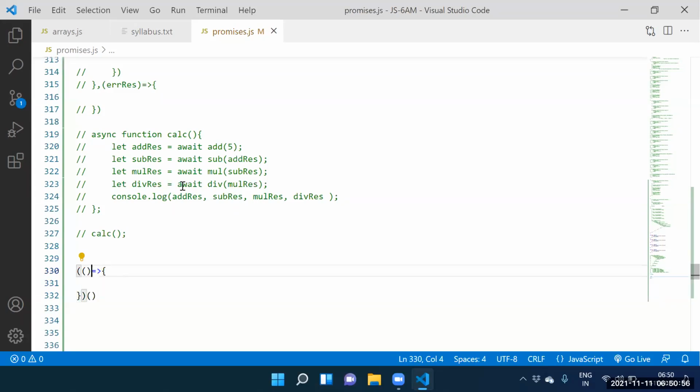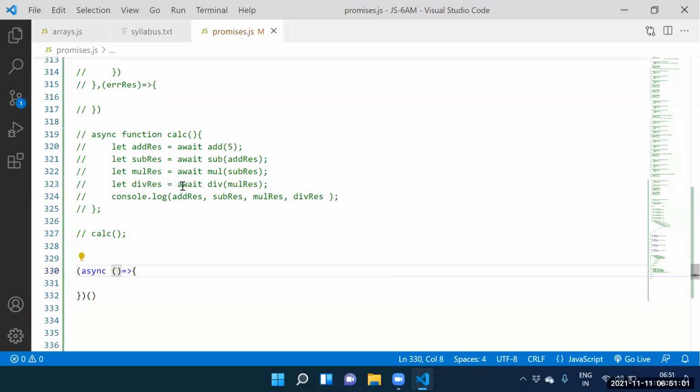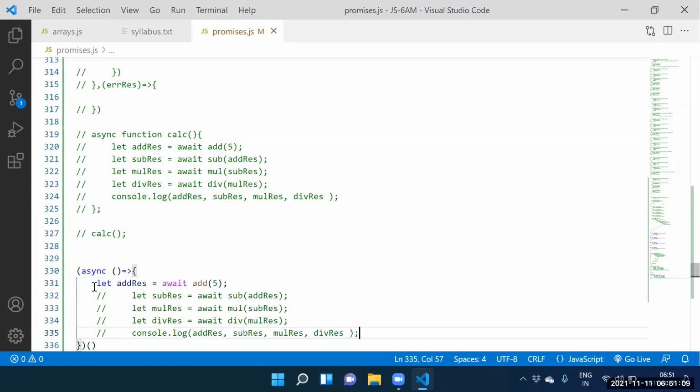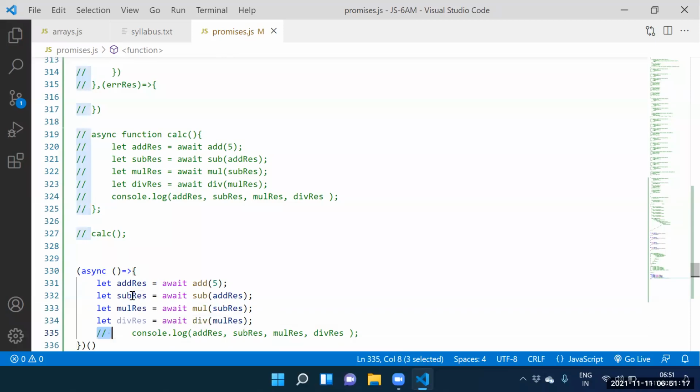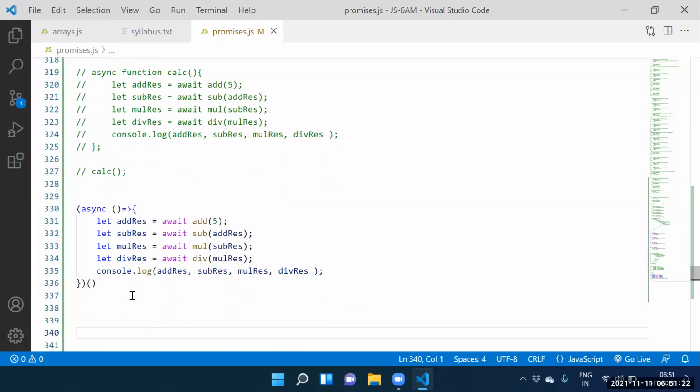Here itself, what is the keyword we need to take? Async keyword. Next one, can I take all the await keywords here? Why not? Happily, we need to take all the await keywords here. Guys, where did we discuss the IIFE? In the functions. While discussing the functions, we discussed async and await.